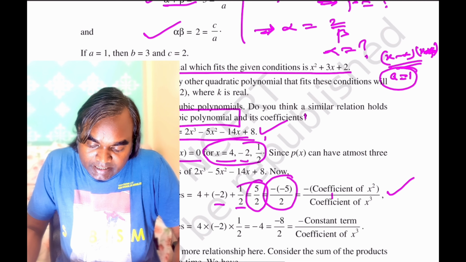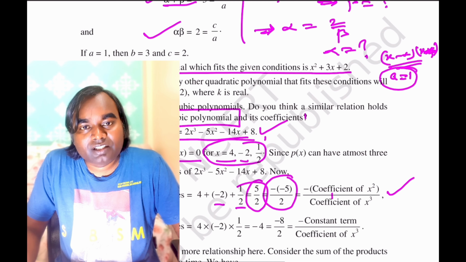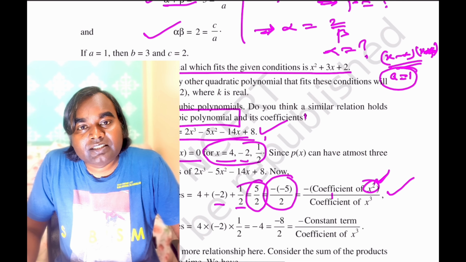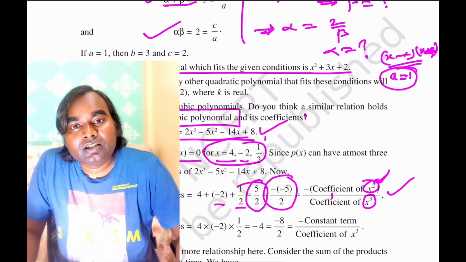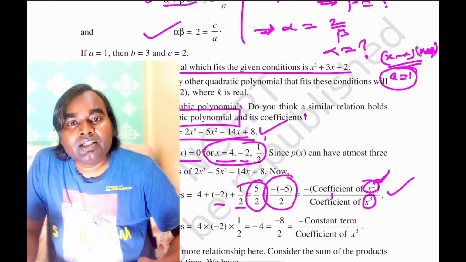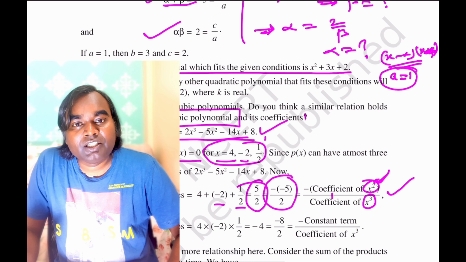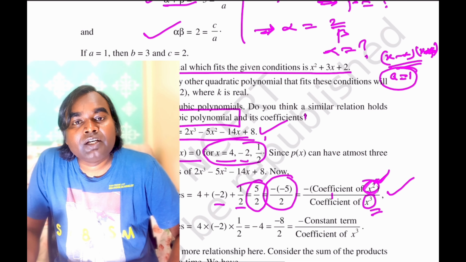You can see that we are moving towards increasing exponents of the variable, so note this: the coefficient in the numerator and the coefficient in the denominator have a relation. We always write the term whose exponent is 1 less than the exponent of the denominator. That means if it is x square, in the denominator we write x cube.